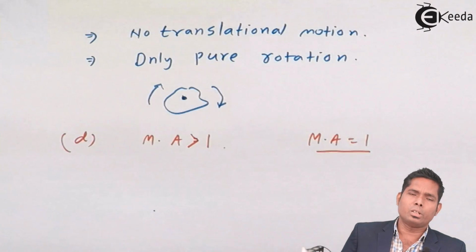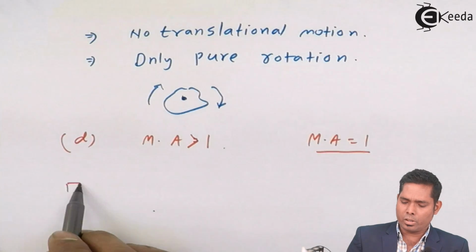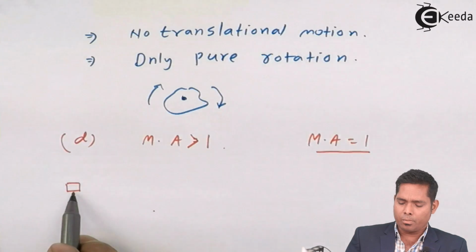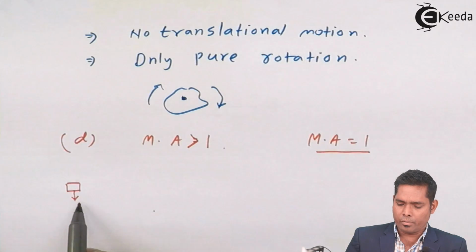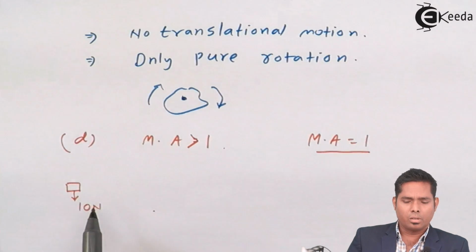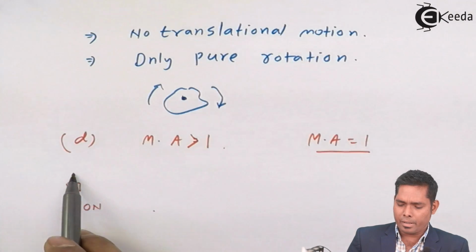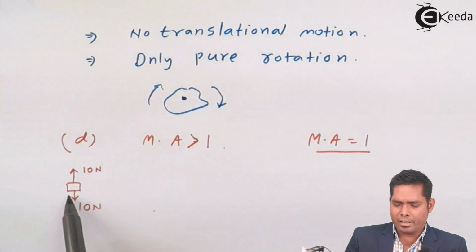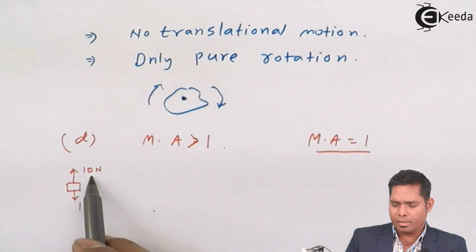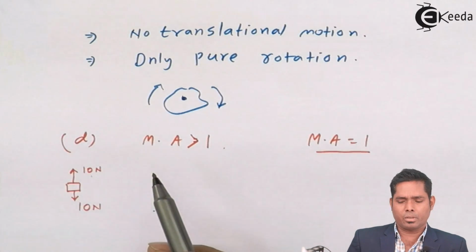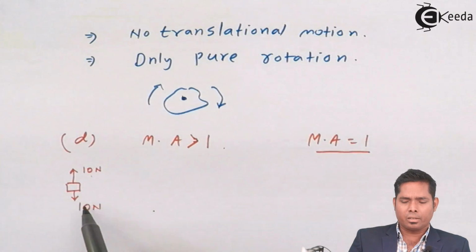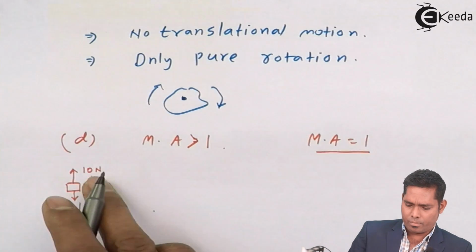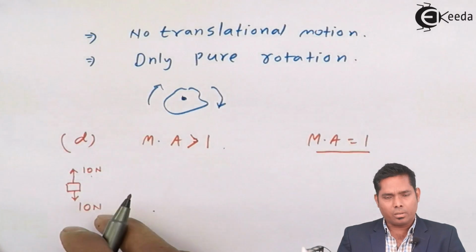If I want to lift a body having a weight of 10 Newton, then I apply a force of 10 Newton or a little more than that, and I can lift it. But there is no mechanical advantage here, because the effort and the load are the same. So this mechanical advantage is 1.